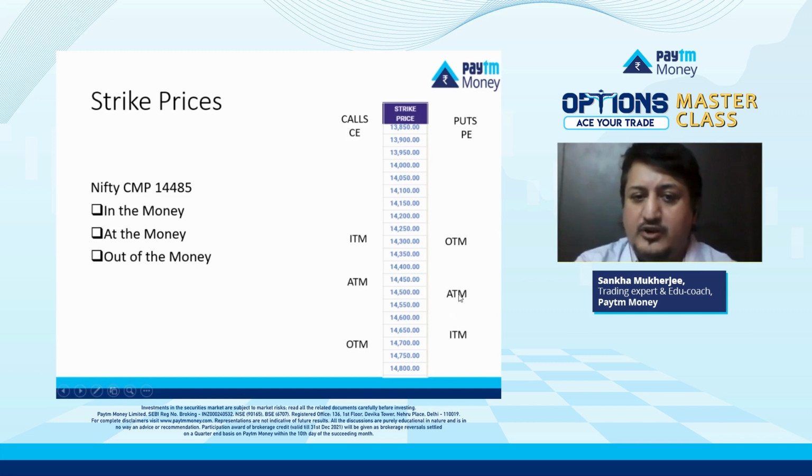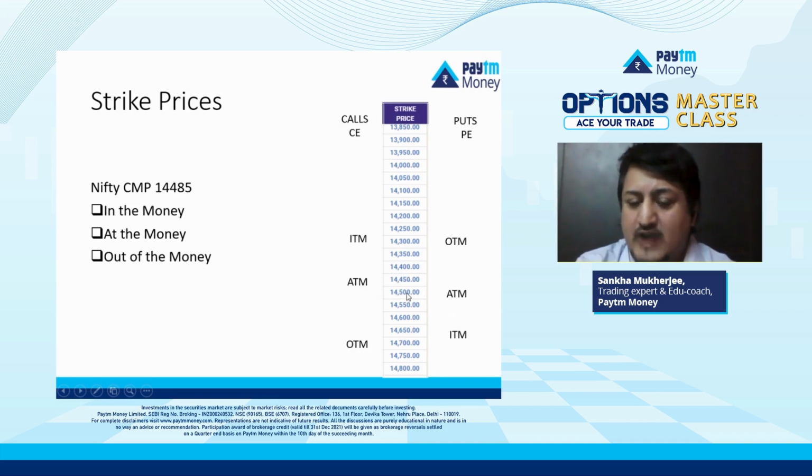So for put, at the money, if it's 14,485, will be one strike price above the current market price. Here it was below for the calls, and for the put it's above. So 14,500 is your at the money put for Nifty.